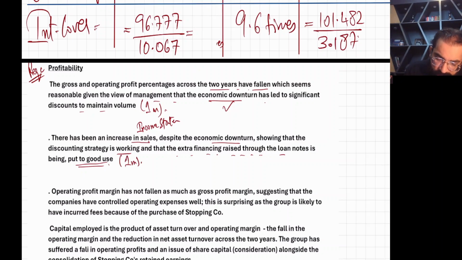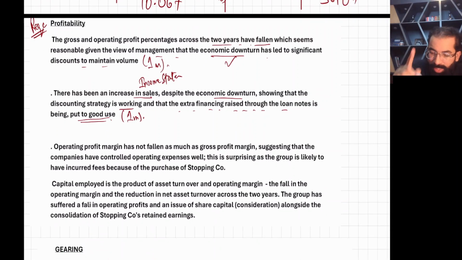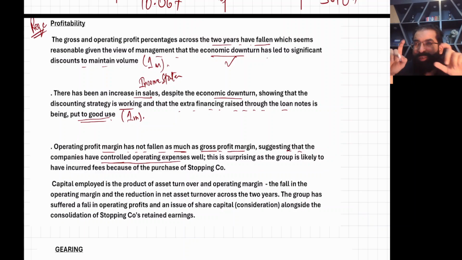So 1 more mark. Then this point I have already discussed with you. Operating margin has not fallen as much as gross profit, with the same speed. Operating margin did not go down with the same speed as GP margin, suggesting that the company has good control on operating expenses. This is surprising, as the group is likely to have incurred fees because of the purchase of the subsidiary company. Takeover expenses go in P&L. I just taught you. So this is 1 more mark.